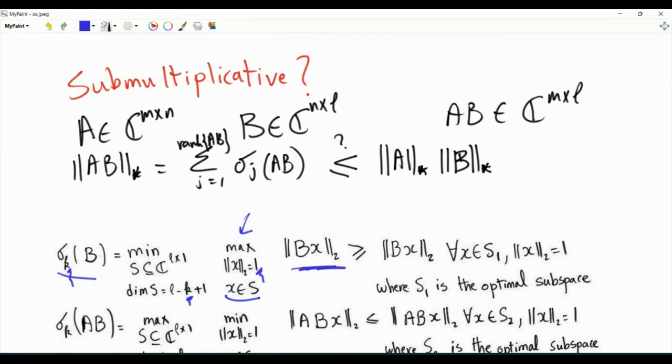Now let's focus on the optimal subspace in this optimization problem. Let's call this S1. So S1 is a subspace of the L-dimensional complex space. S1 has dimension L minus k plus 1. It is the optimal subspace in this problem, which means that S1 contains the minimum of the maximum. But in the subspace S1 itself, we are solving a maximization problem. So sigma k of B is greater than or equal to the L2 norm of Bx for every x that has unity L2 norm and is in this subspace S1.